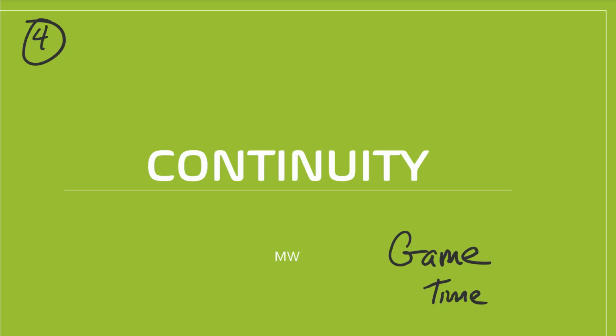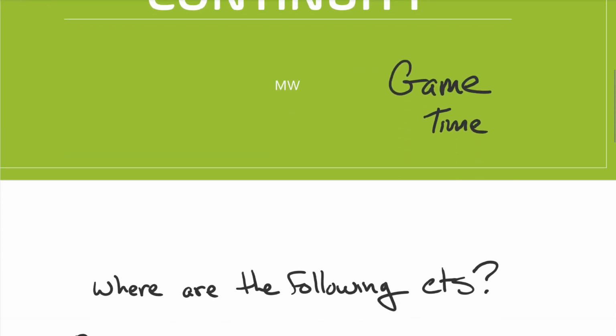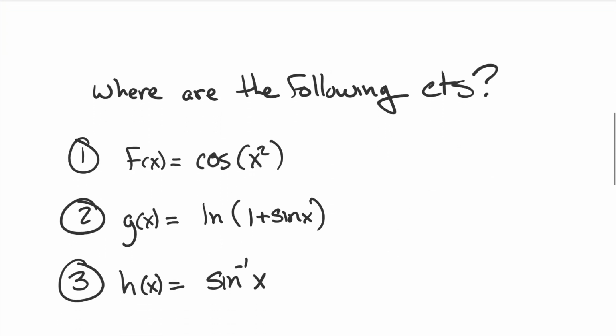Let's move into a bit of a game. Before we do, a little quick thing. Where are the following continuous?